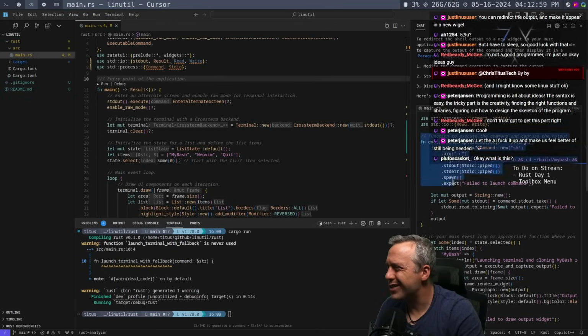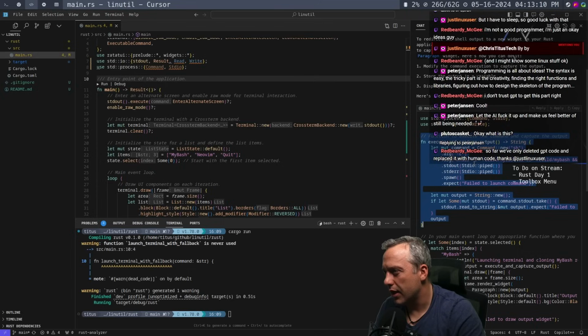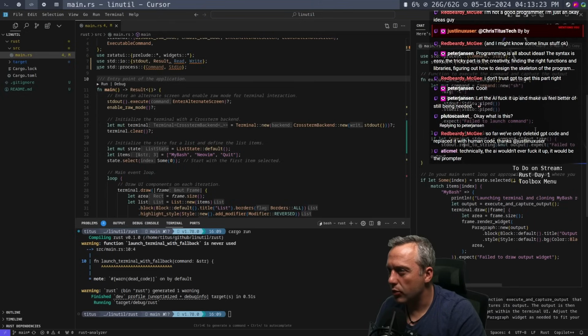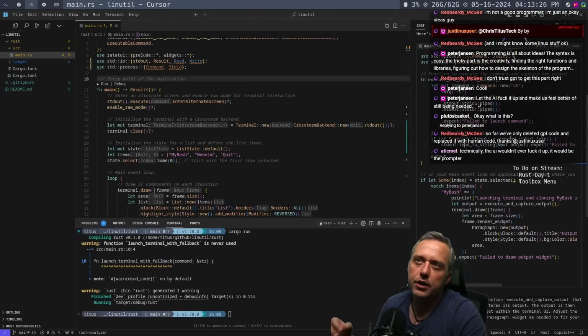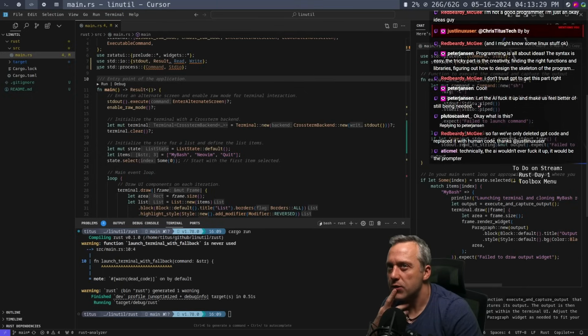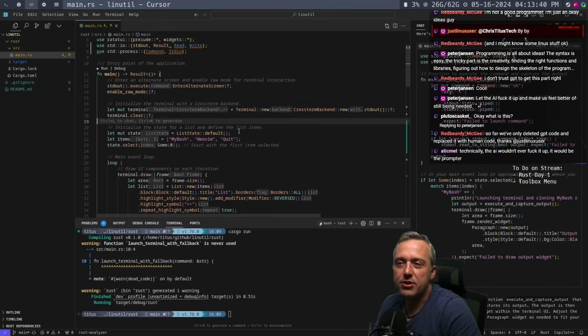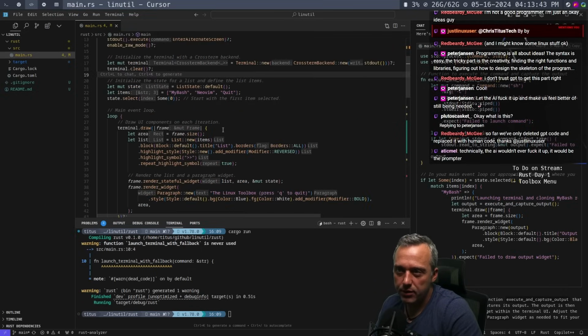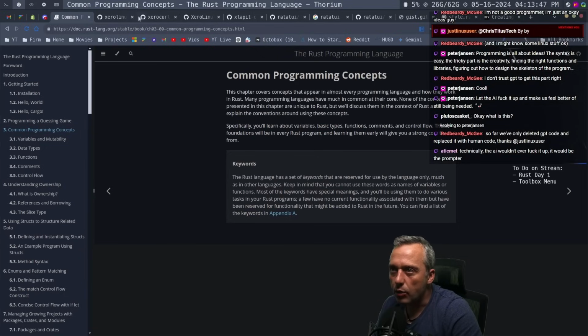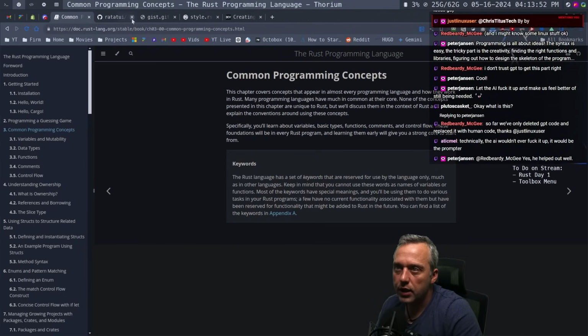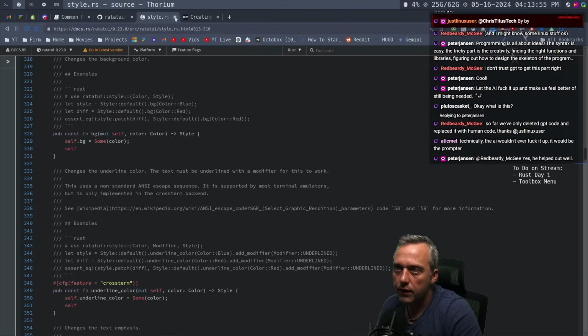And then a function to execute a command and capture the output. Okay. I kind of want to change exactly how that's working. Feel like that could be rewritten a little better. So we have our main loop, we have this, but we also need to specify, yeah, they won't get this right. I can already tell you it's not going to work. You're absolutely right, Redbeard. 100%. This is already bad because you have to set up the widget first, right? And that is what, oh, we have it here. We already had it. Not there, not there.